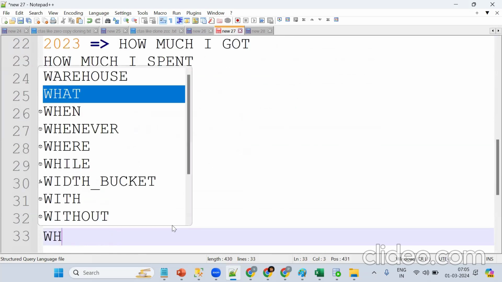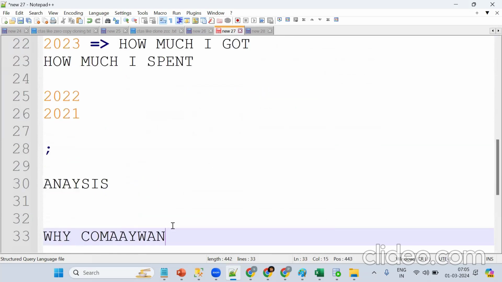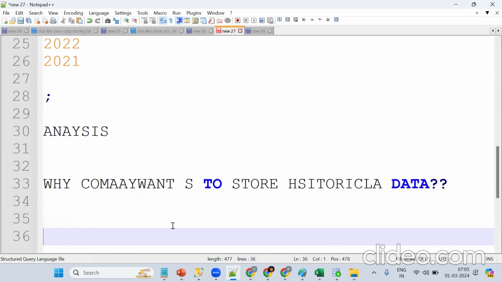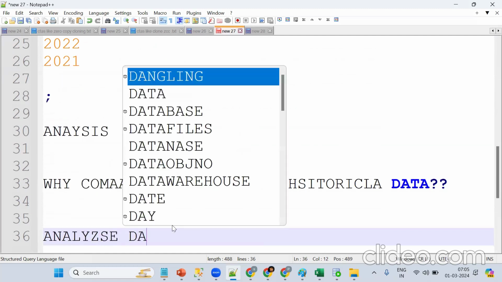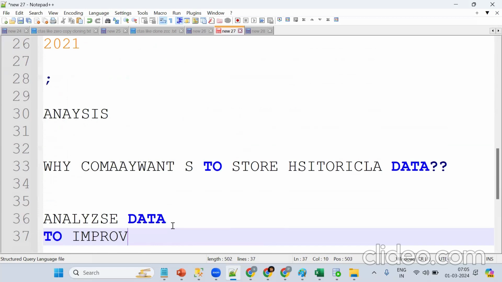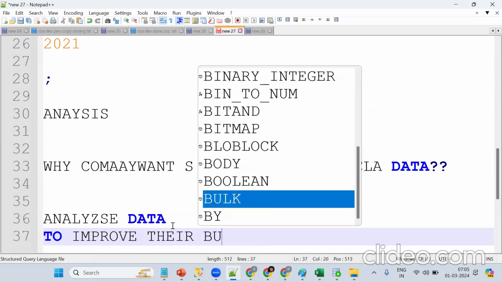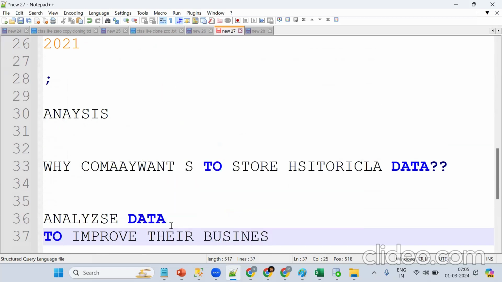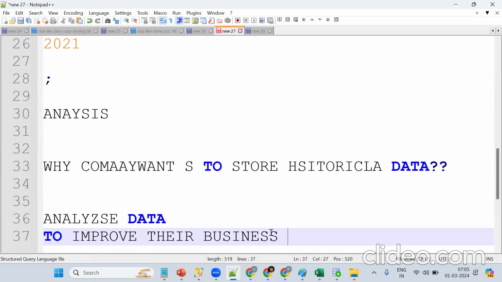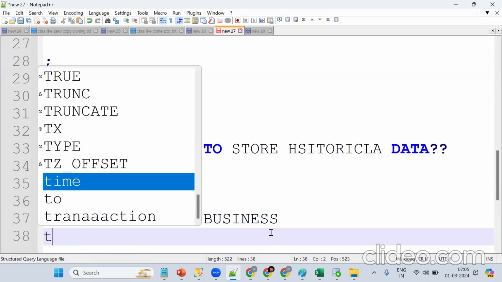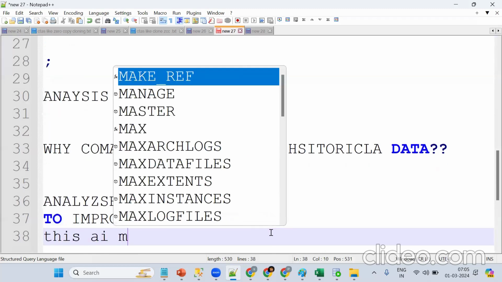Same thing. Why does a company want to store historical data? What is the purpose of storing historical data? They want to analyze their profit. Analyze the data to improve their business. So ultimately, they store the historical data to analyze it and improve their business. Got the point? Mainly this data should be given for AI, ML, DS.